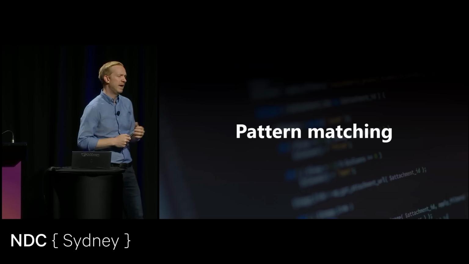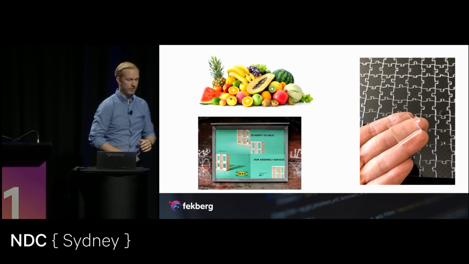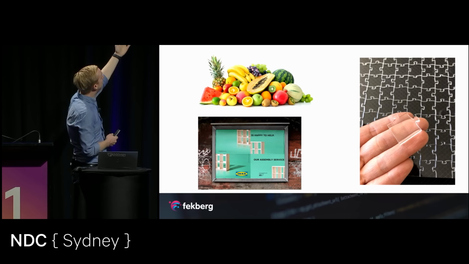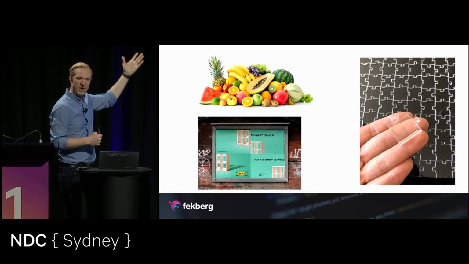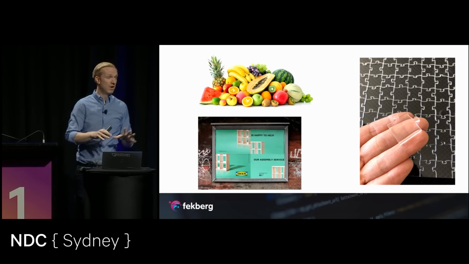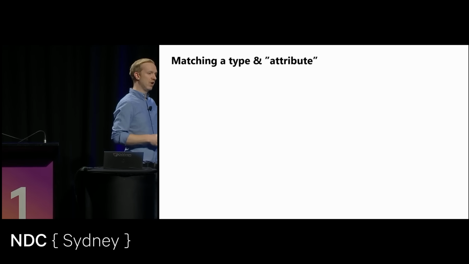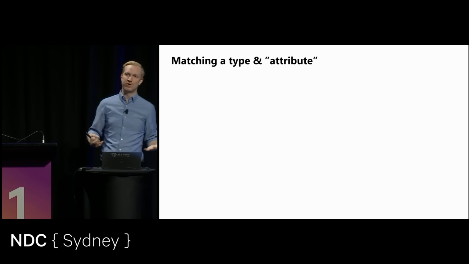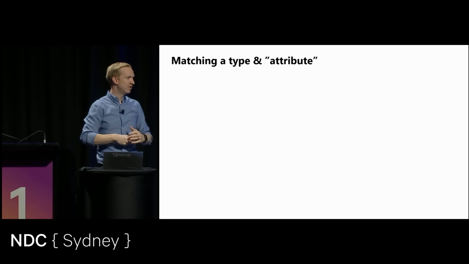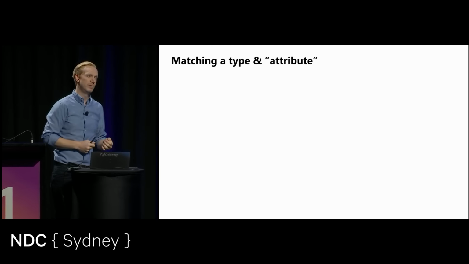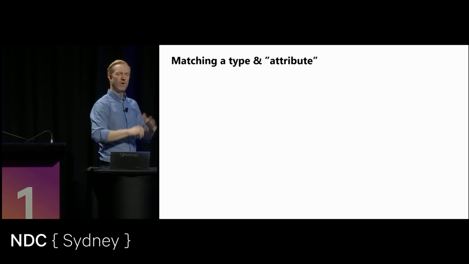Pattern matching is all about being able to look at different traits of an object. For example, I have a puzzle piece. I have this IKEA poster. I could be looking at colors, shapes. I could be asking, is this fruit edible? There are many things that we could check on an instance of an object or what a thing is. I'm talking about matching on the type as well as the attribute of the object. We've always been able to do this.